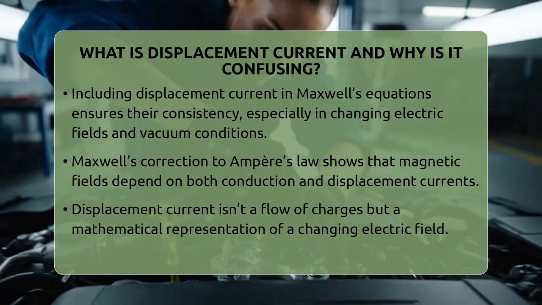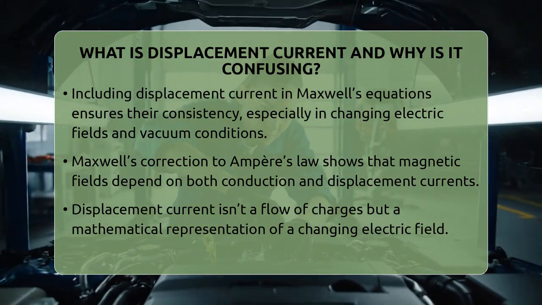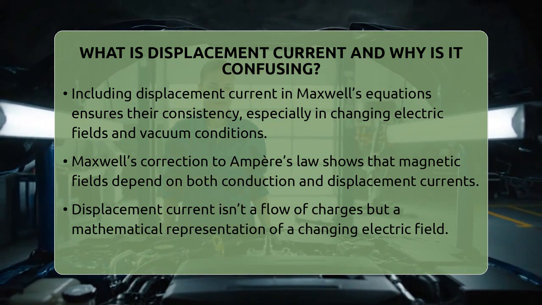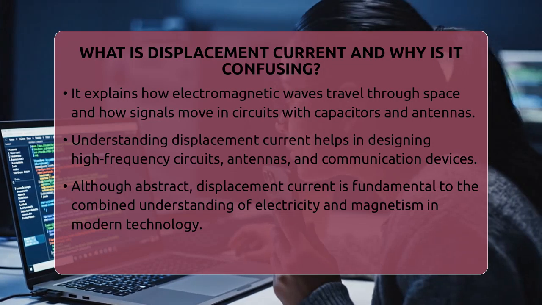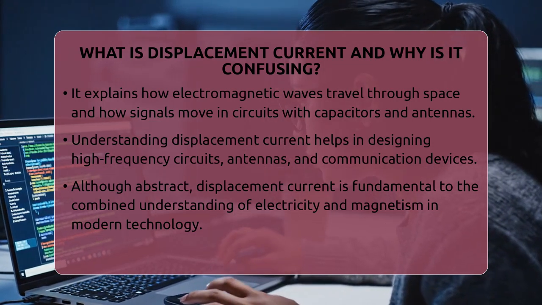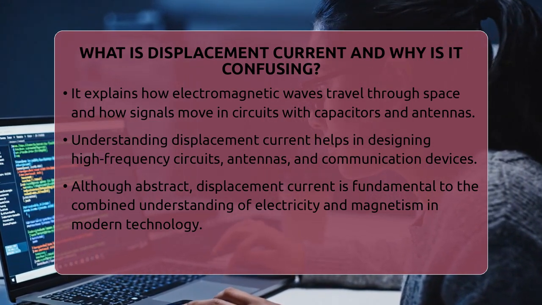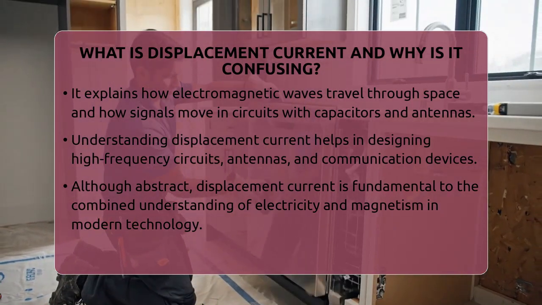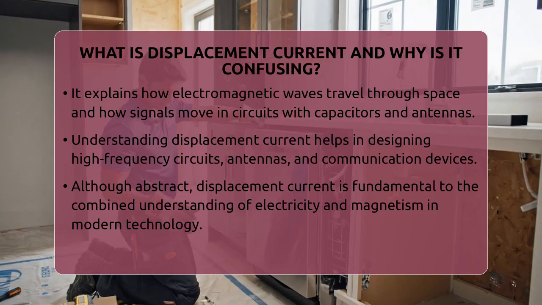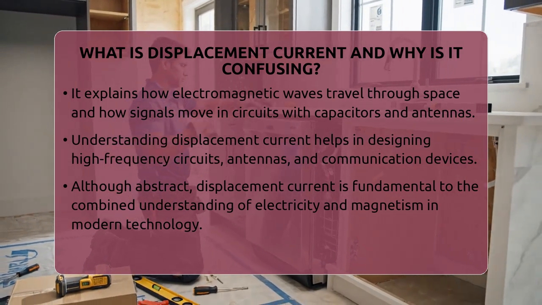The confusing part is that displacement current isn't a flow of actual charges. It's a mathematical term that represents the changing electric field. This can seem strange because we usually think of current as moving electrons or ions. But in this case, it's the changing electric field that creates a magnetic field, acting just like a current.